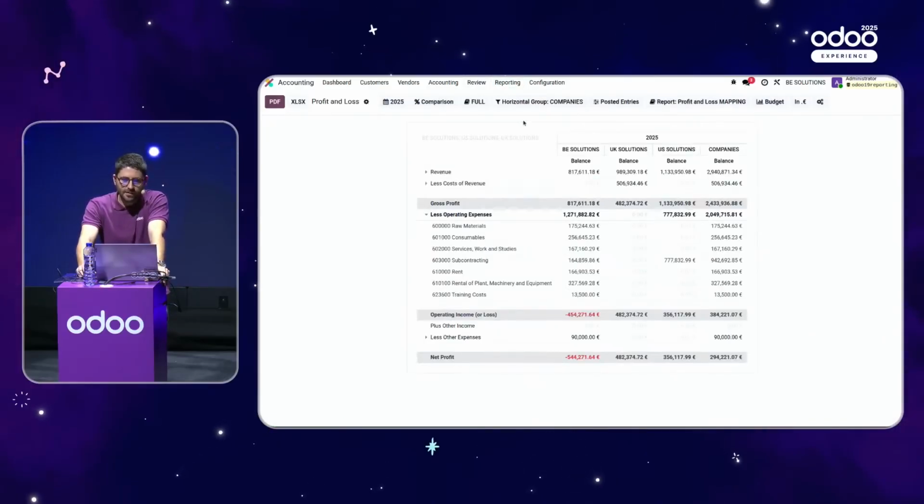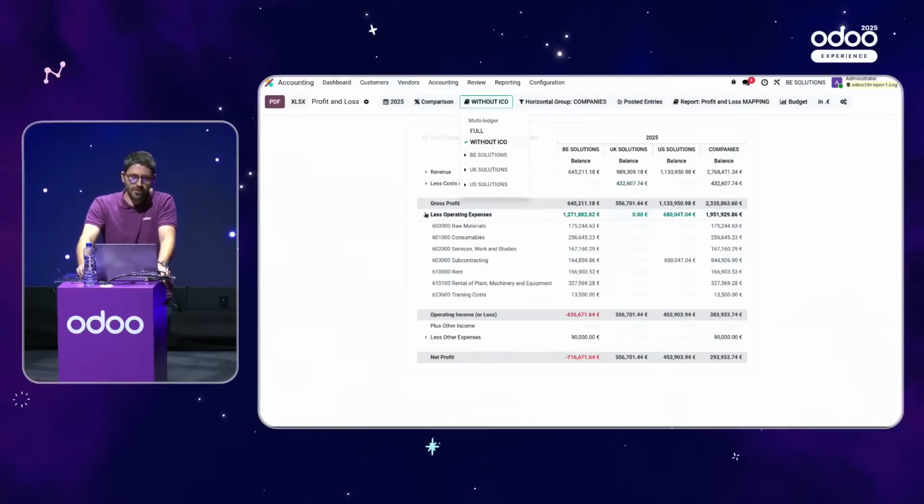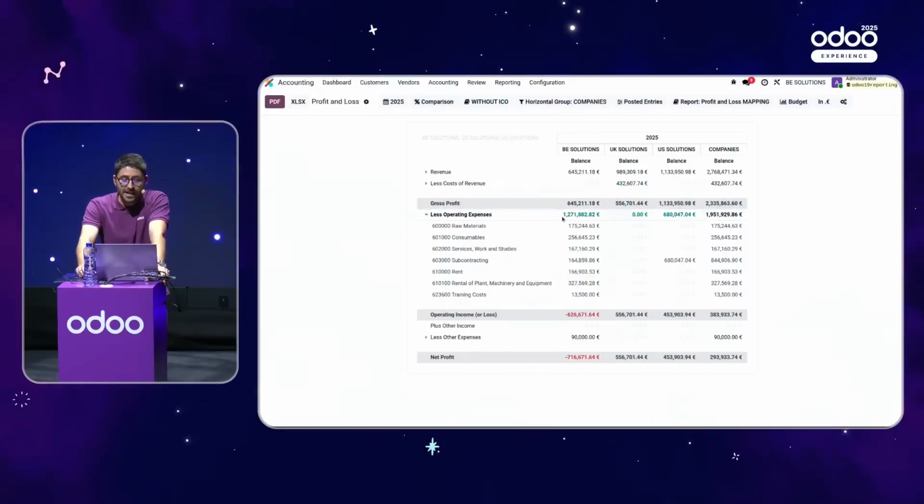So if I go back there, you see that we are in Belgium companies, and I would like to just remove my intercompany transactions. And here it is. You see that there the numbers are updated.